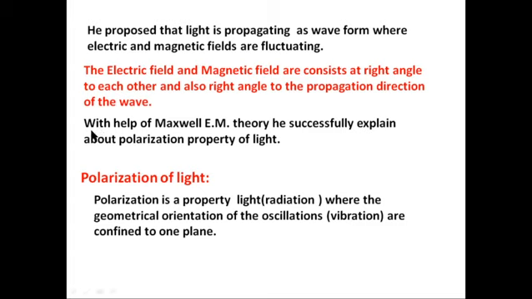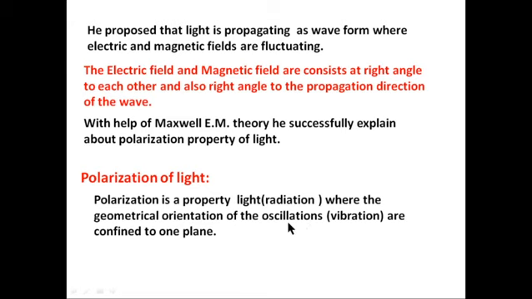With the help of this theory, he successfully explained the property of polarization of light. I hope you are familiar with the polarization of light. We will recall what is meant by it. Light consists of several orientations; the field vector oscillates in several directions.